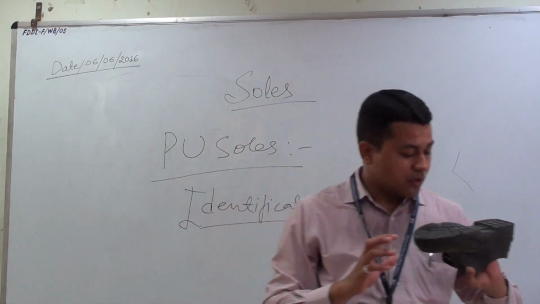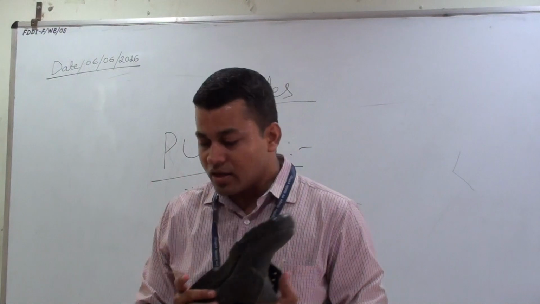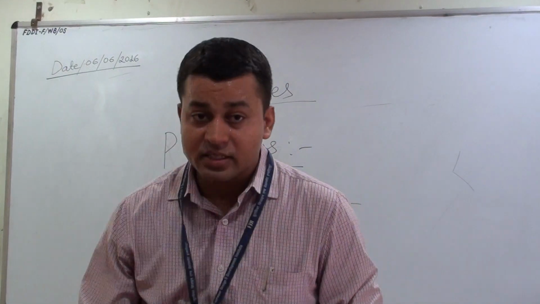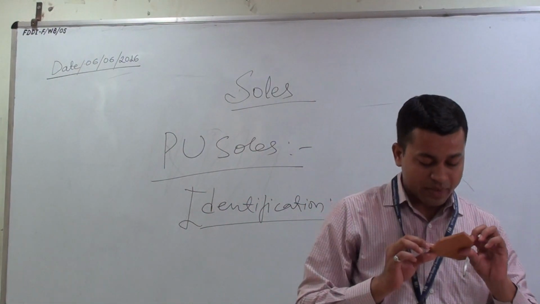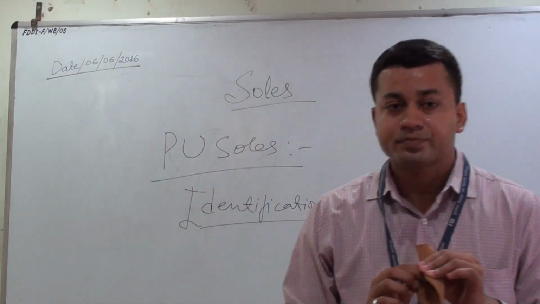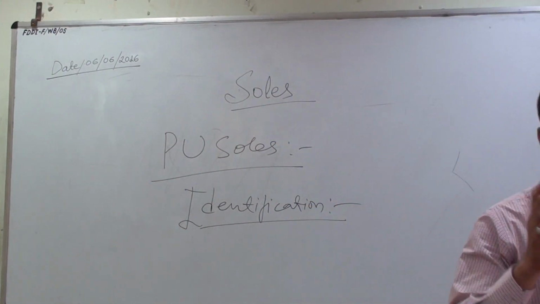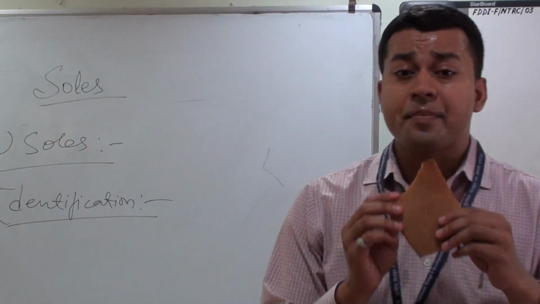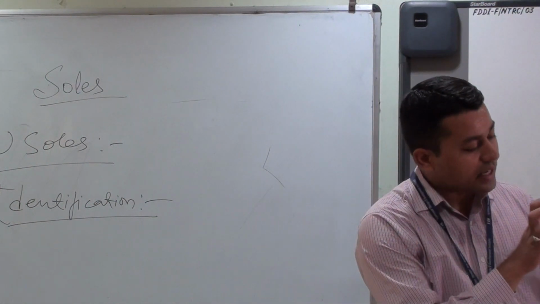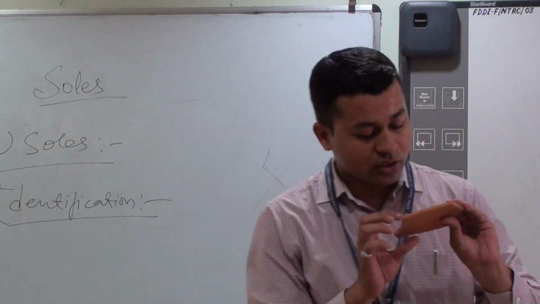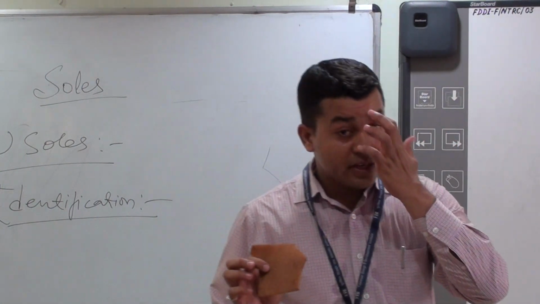Now we have covered all the identifications of the PU soles. Now comes the natural crepe rubber. We have a small piece of natural crepe rubber in my hand. It is a translucent, pale honey colored sheet material with a raw appearance, wrinkled texture, and corrugated. It has wrinkled structures on the surfaces, on both sides.